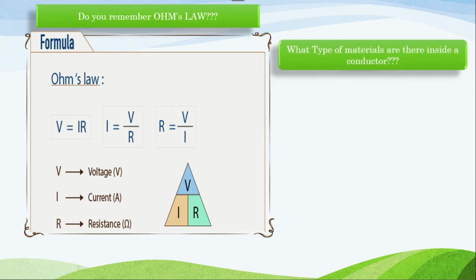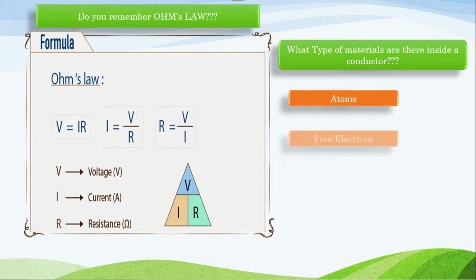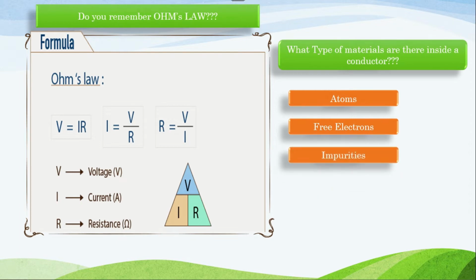Then a quick question for you. What type of materials are there inside a conductor? We already know what a conductor is. A conductor is something which allows the flow of current inside it. So what materials are there inside the conductor? Is it atoms, free electrons, impurities, or all of these? The answer is all of these. A conductor has everything. It has atoms, free electrons, impurities, and all of these materials. The answer is option D.